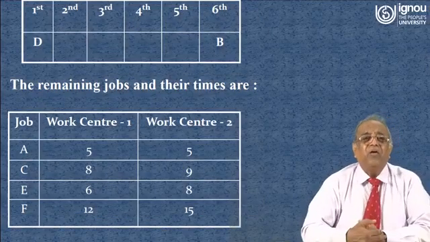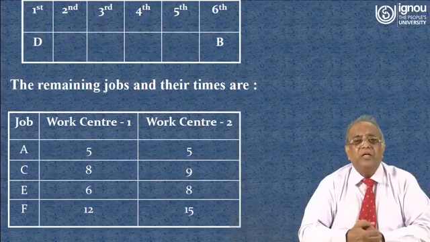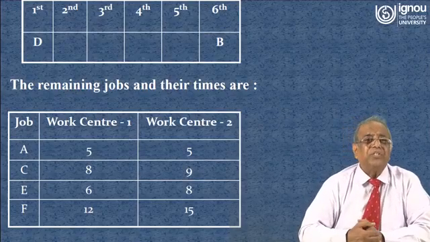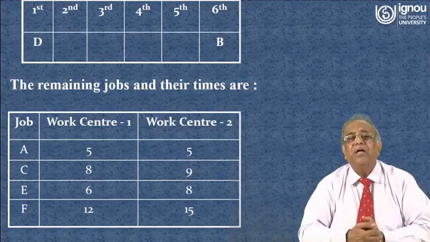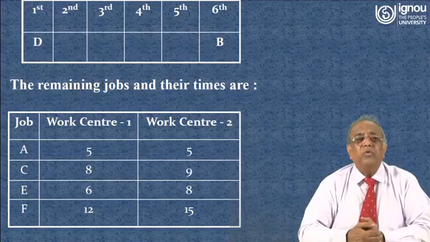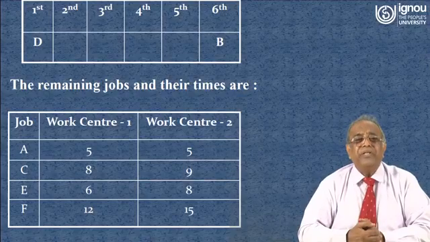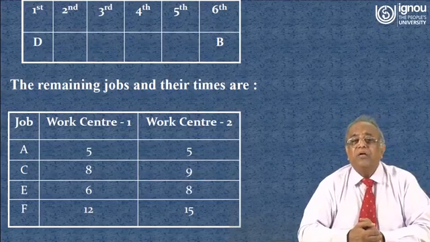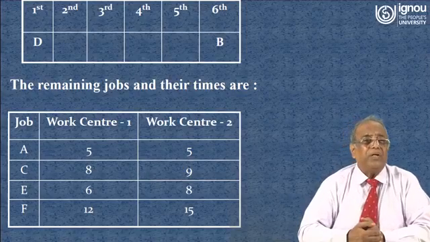When we did the first operations, we placed D at the first position and B at the end position. So the first to start is D, and the last in the sequence will be B. We have already found the sequence for B and D, but what are the next jobs?